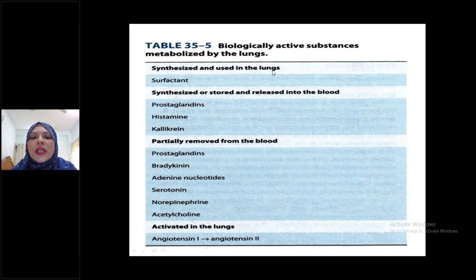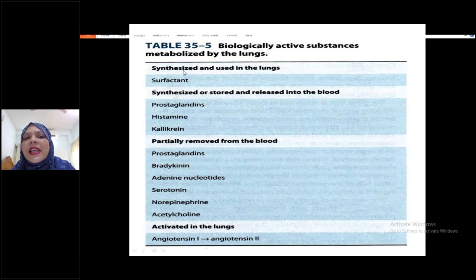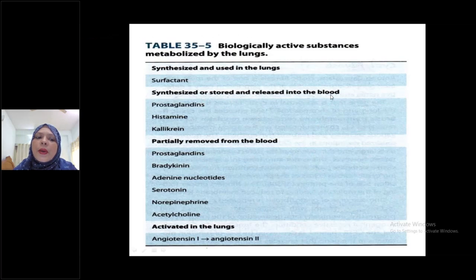Which substances are synthesized and used in the lungs? Only one thing, surfactant. Please remember this. The lungs can synthesize and use surfactant. Number 2, synthesized or stored and released into the blood.